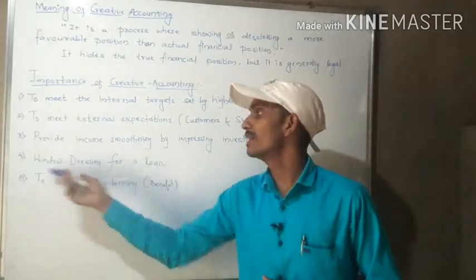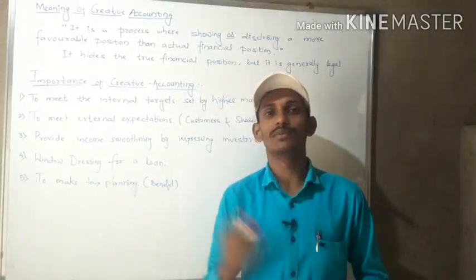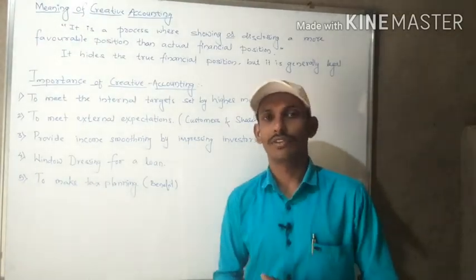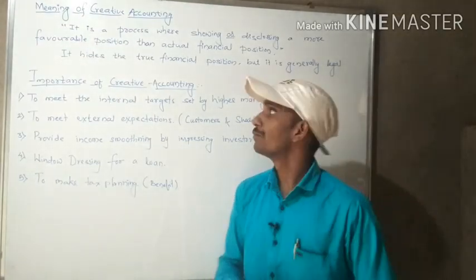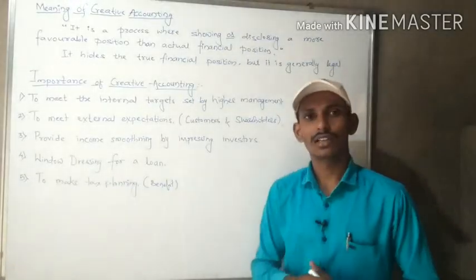Why? Because we have done the window dressing, the creative accounting. From that they will come to know that this business is very much favorable, but we will hide the exact position. Okay, so this is the window dressing for a loan.